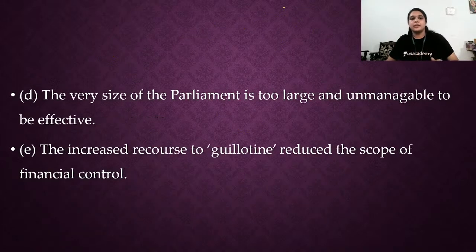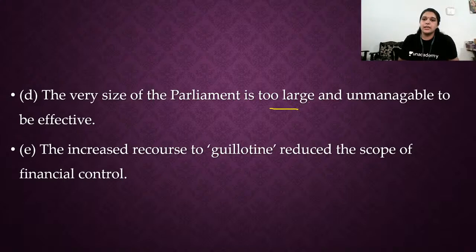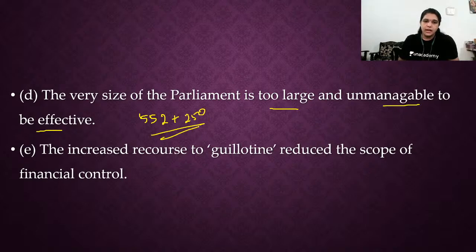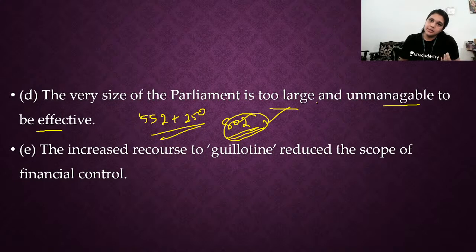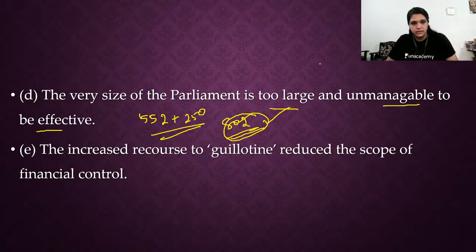Okay, yes, the very size of Parliament is too large and unmanageable, being 552 plus 250. So we have so many people. See, almost we have 802 members. How can it be manageable and effective? Everybody has their own, people belong to parties. Either they have to listen to the party only or they can't express themselves sometimes. Okay, so all these things.